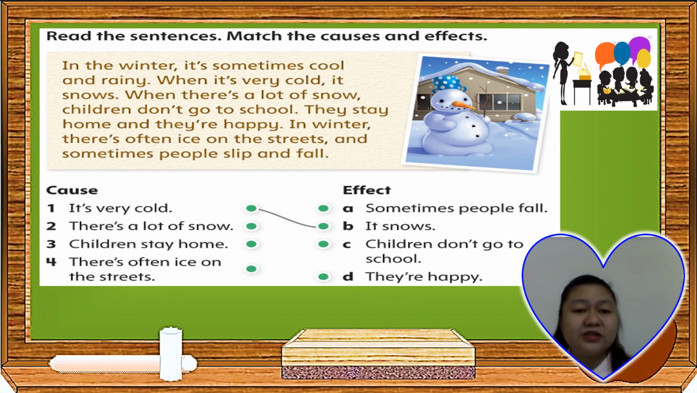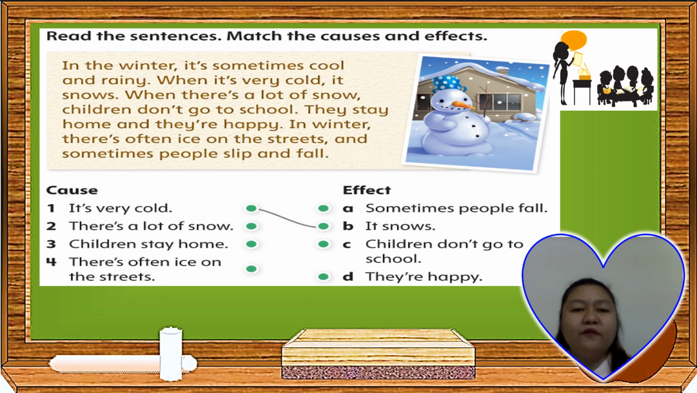Now here, let's read the sentences and match the cause and effect. Will you read it with me? Very good. In the winter, it's cool and rainy. When it's very cold, it snows. When there is a lot of snow, children don't go to school. They stay home and they're happy. In winter, there's often ice on the streets, and sometimes people slip and fall.